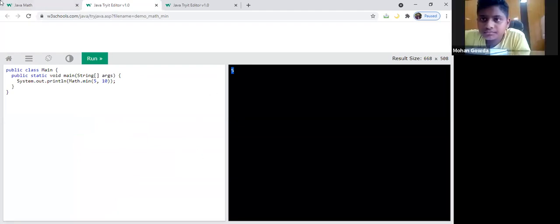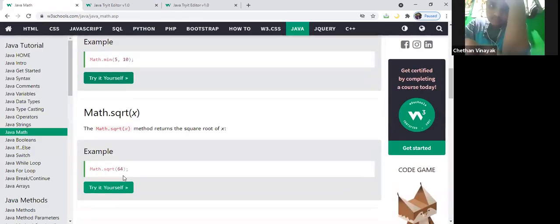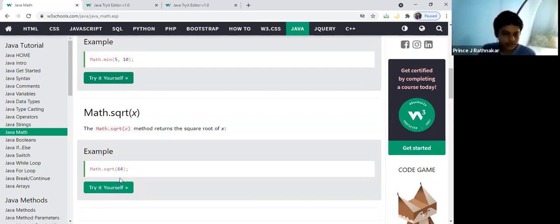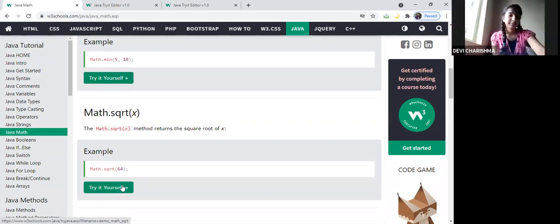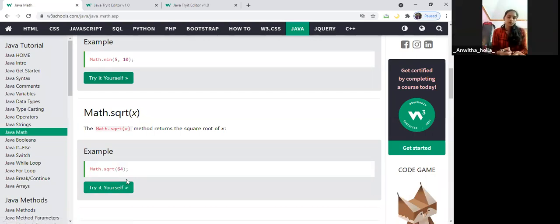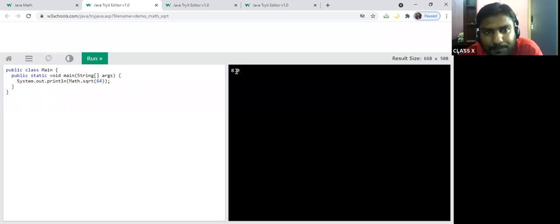Okay, let us go for one more now. Math.sqrt(64). What will be the answer? 8. Devi, what is the answer? 8. Tejaswini, what will be the answer for Math.sqrt(64)? 8. Very good. Let us try to get the answer. Answer is 8.0. Okay.